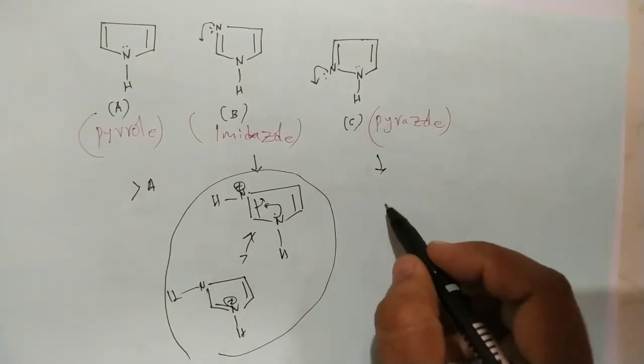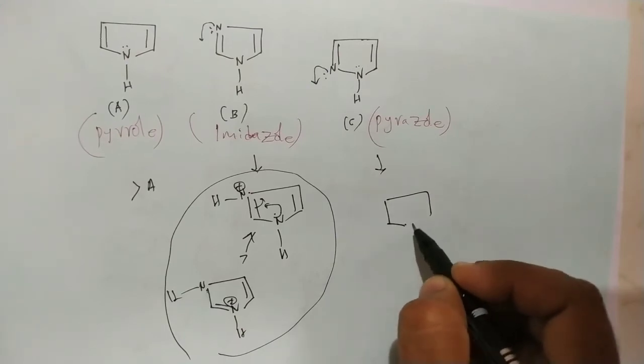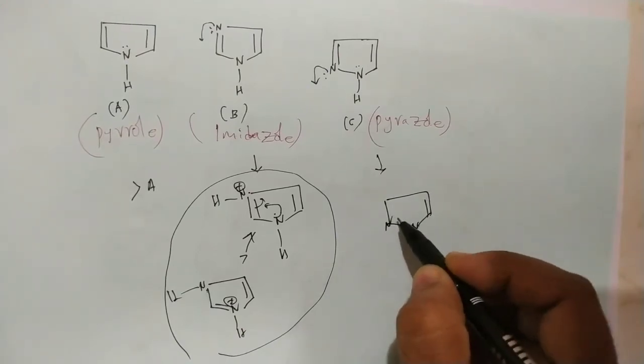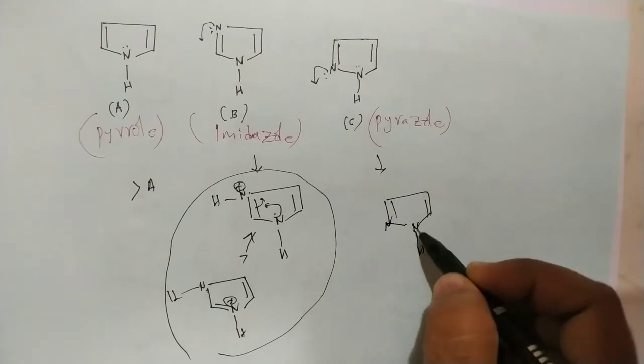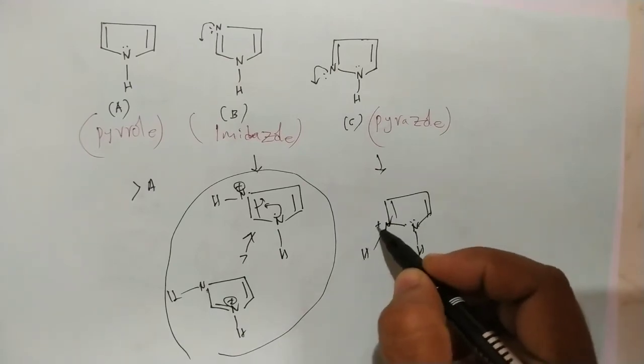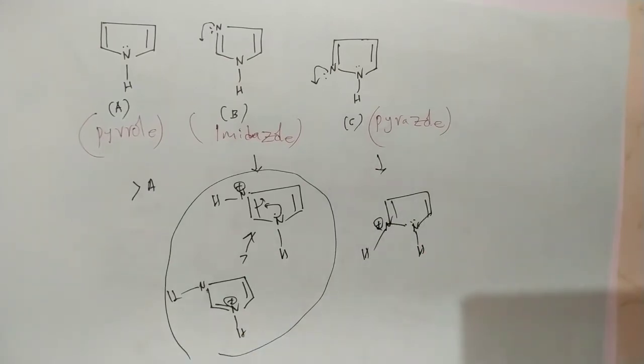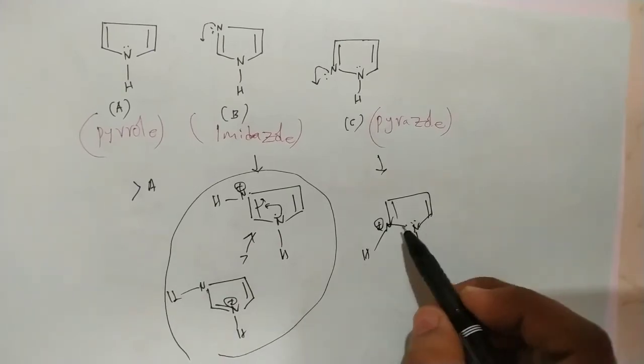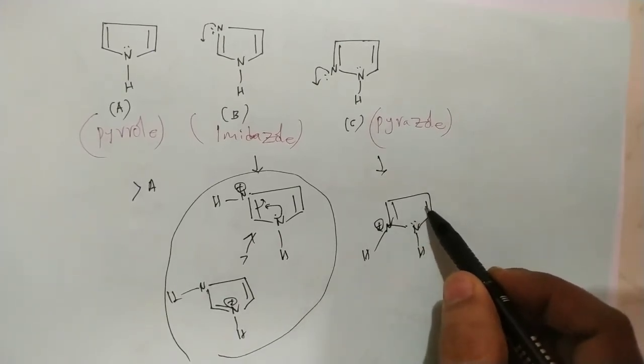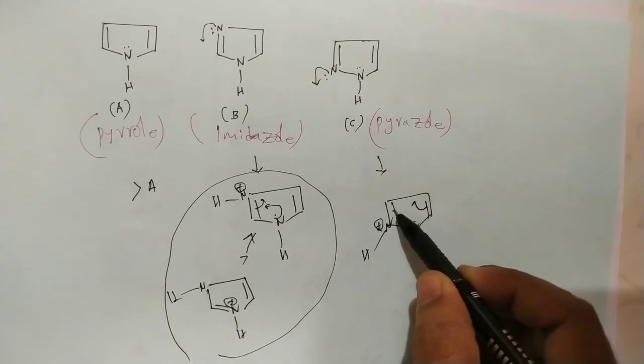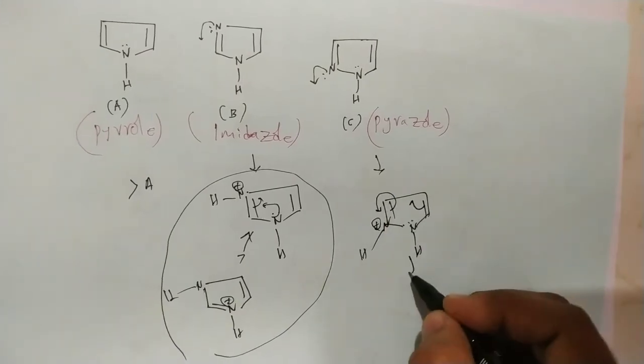Now in case of pyrazole, there is a pi bond, the nitrogen, this lone pair of electrons, hydrogen and plus charge. So it is not stabilized as much. Generally it is stabilized by pi conjugation, but we cannot observe equal resonating structures.